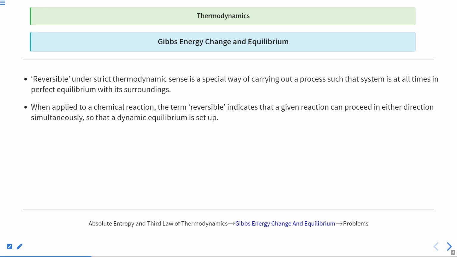So the term reversible indicates that a given reaction can proceed in either direction simultaneously. That is the reason we put a double-headed arrow in some reactions, because it can move in either direction. Clear?